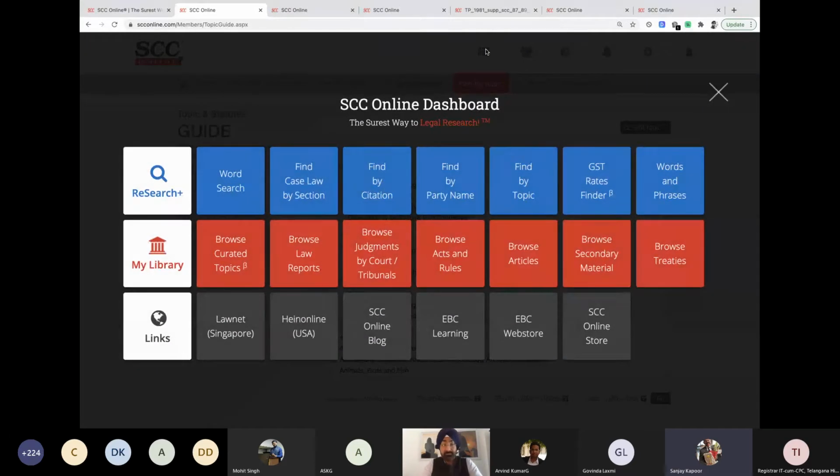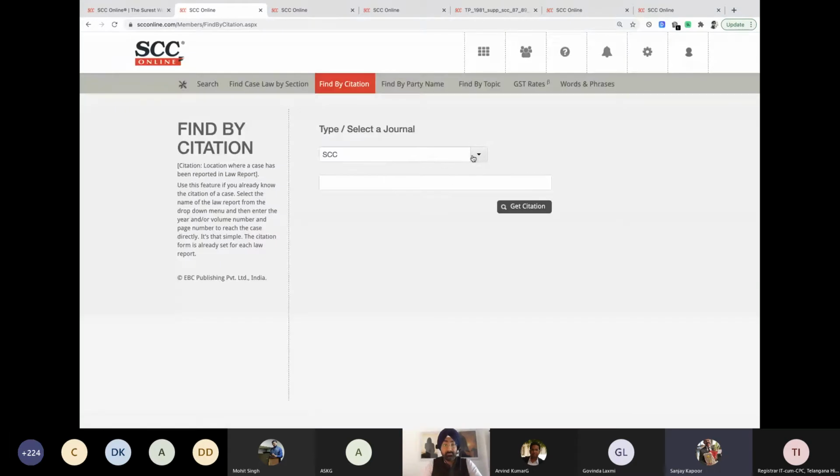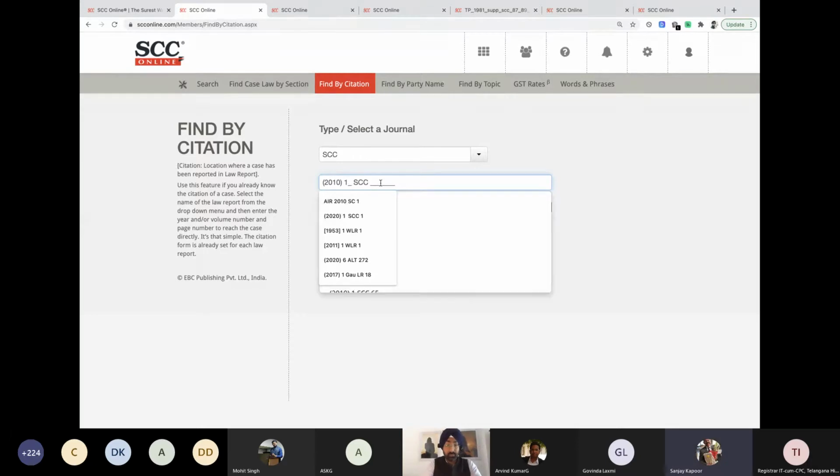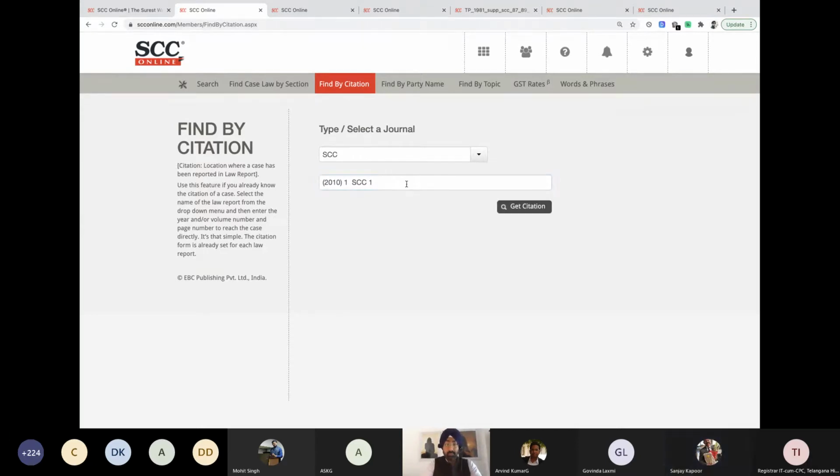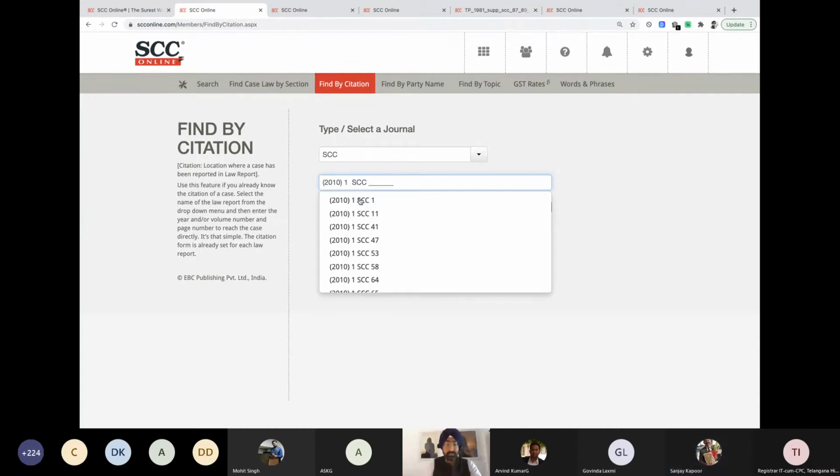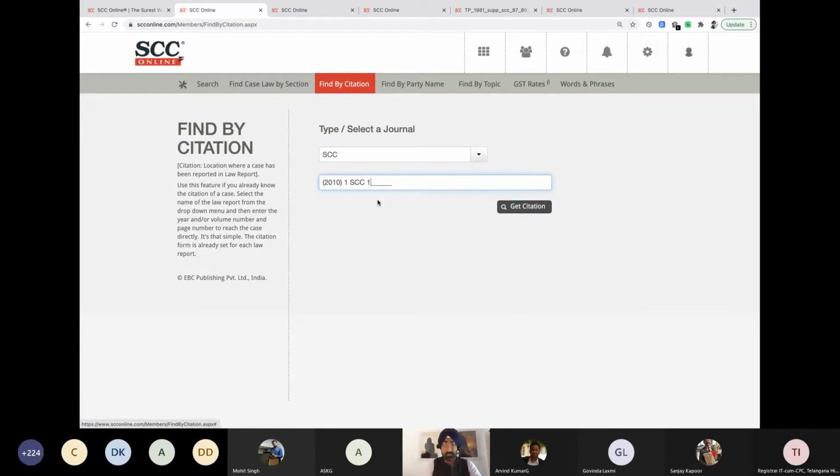And how about this find by citation? I have a citation of SCC 2010 volume 1 page 1. That will be easy to search. If you give me some other citation, I can search with that as well. But let's go with this, 2010, volume 1, page 1. Now, if you notice, if I write the bare minimum citation, it also gives me the index of the entire volume. Wonderful. In this volume 1 of 2010, there were 4 judgments: the first on page 1, second on 11, and so on and so forth. Let's take the first one itself. That's what you asked for. Search.